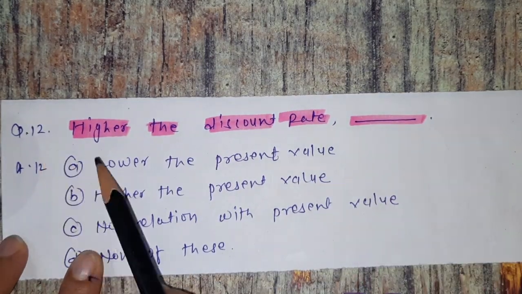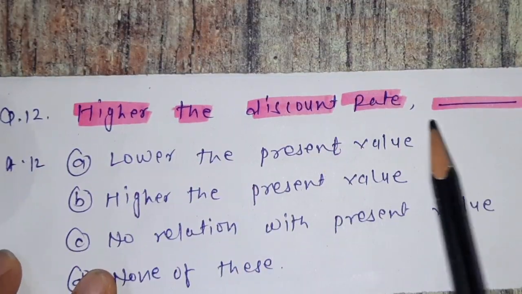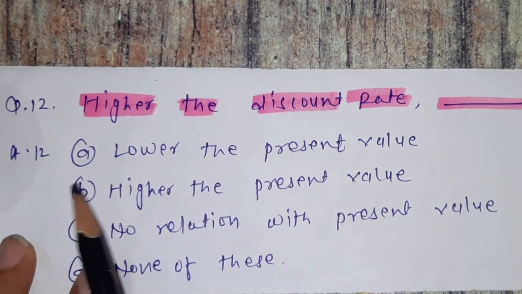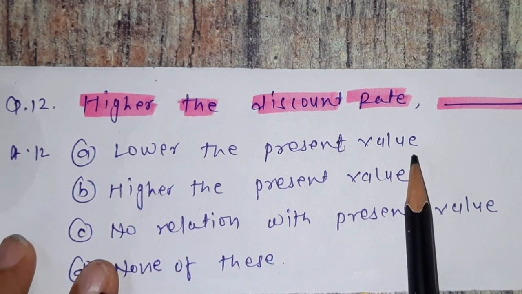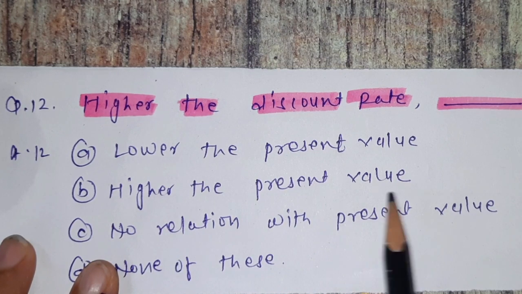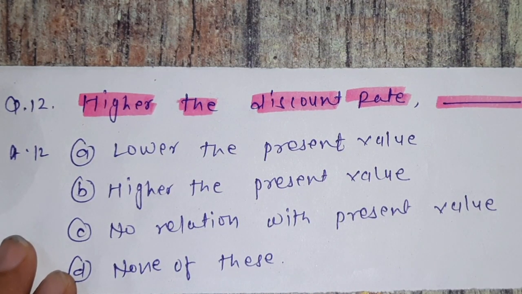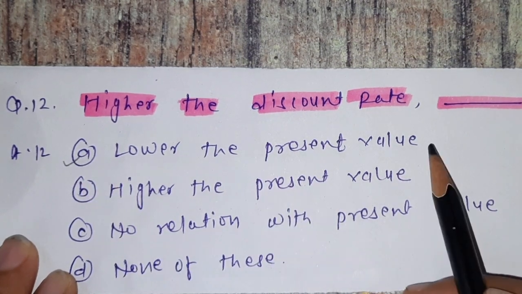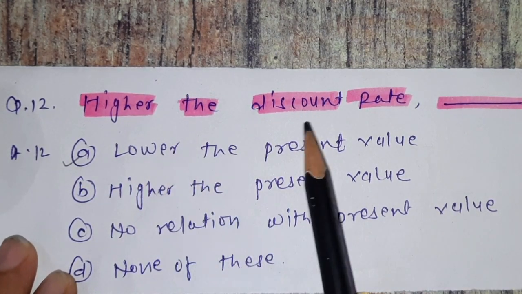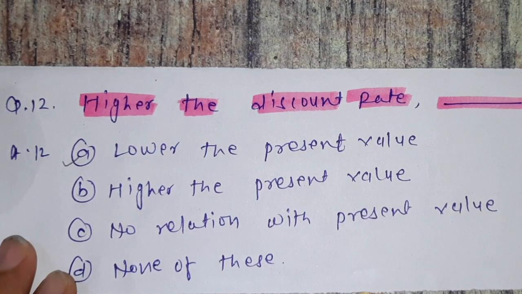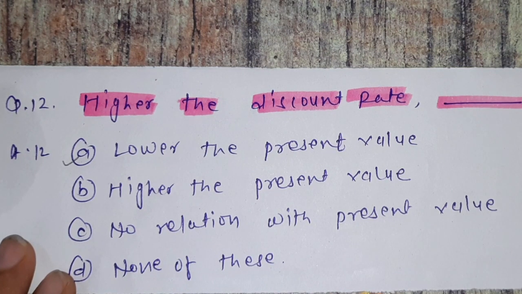Question number 12. Higher the discount rate blank. Options are A, lower the present value. B, higher the present value. C, no relation with present value. D, none of these. So what is the correct one? It is the option A, lower the present value. Okay. So when the discount rate is higher, the present value is lower. So there is an inverse relation between discount rate and present value. Now we see the next question.